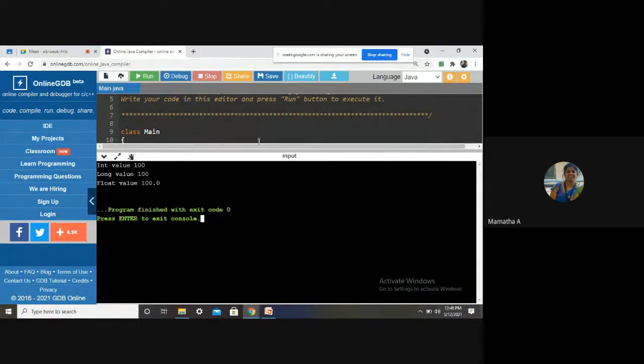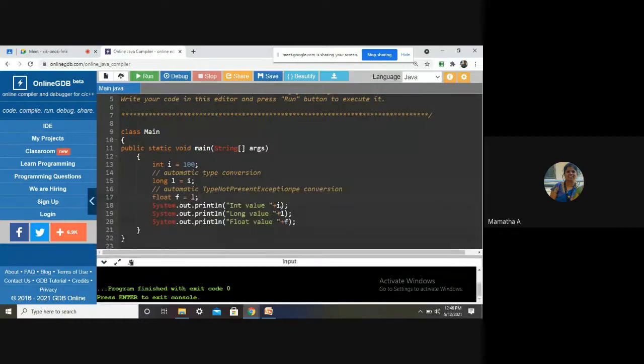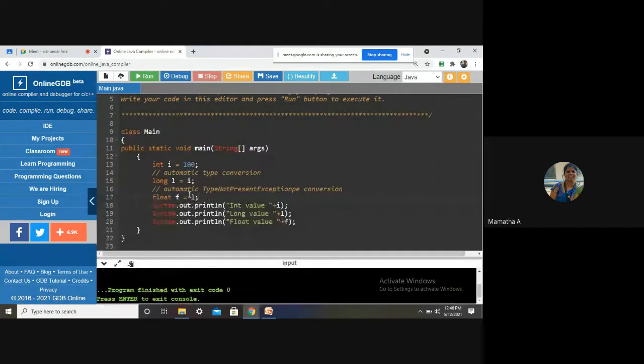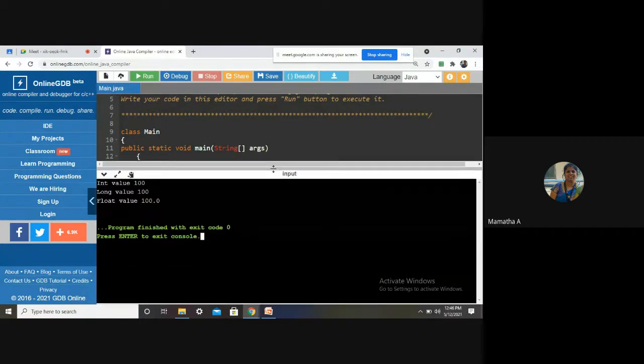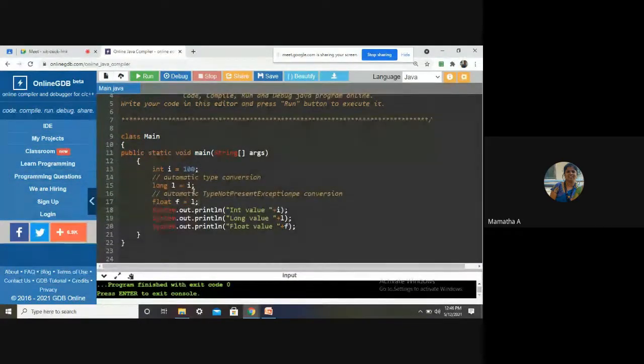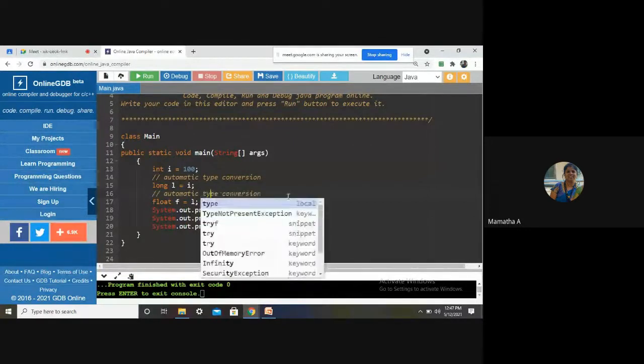The int value is 100. I'm printing the I value. It is 100. I'm printing the long value. It is printing, no problem, 100. And I'm storing even the long value to float. There's no problem there. You can see here, it is 100.0 because it is a float value, long to float. So this deals with automatic type conversion. The compiler itself will take care of converting.